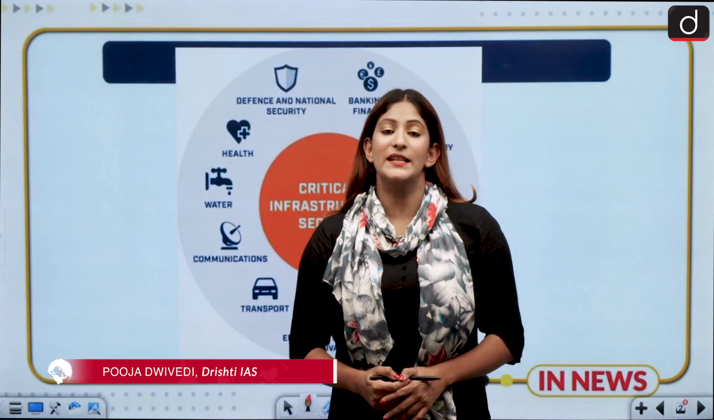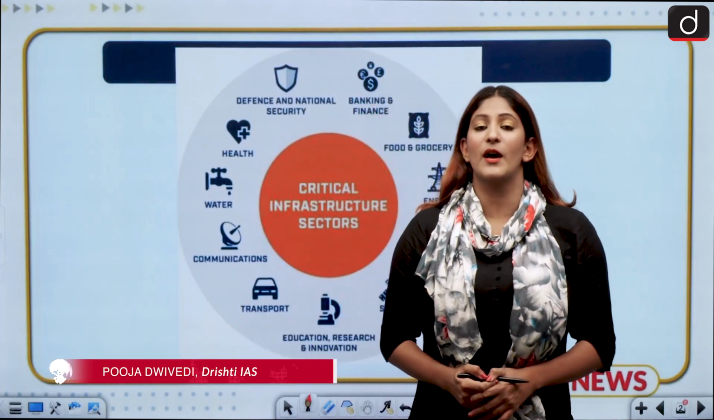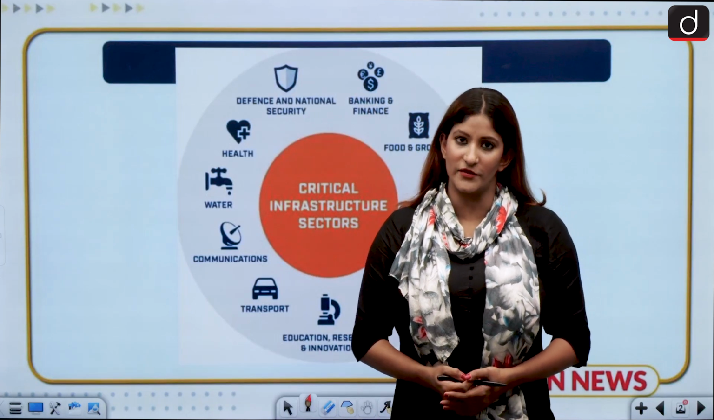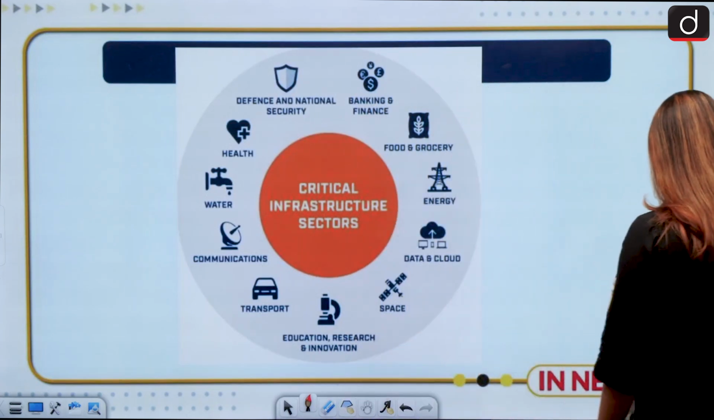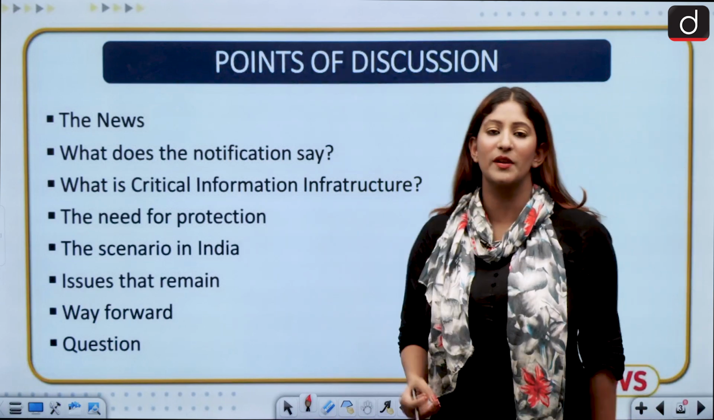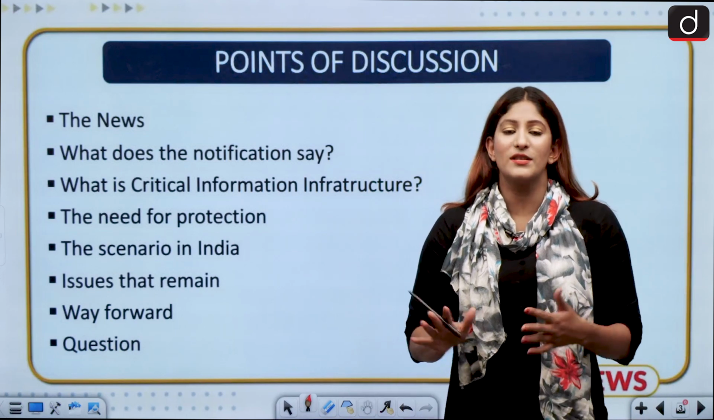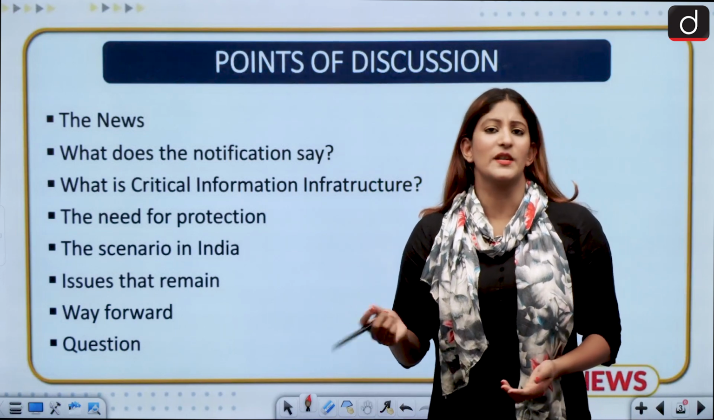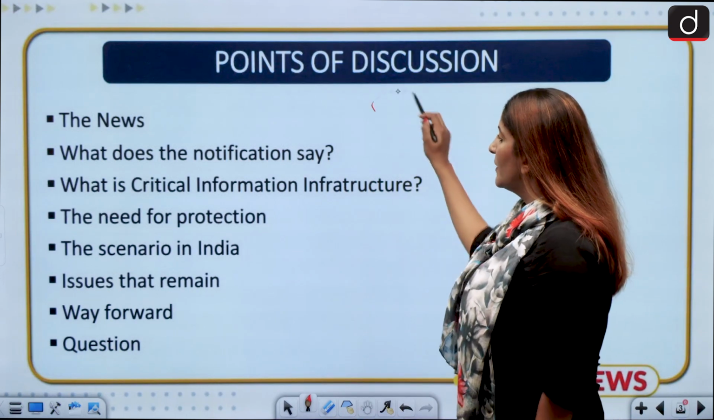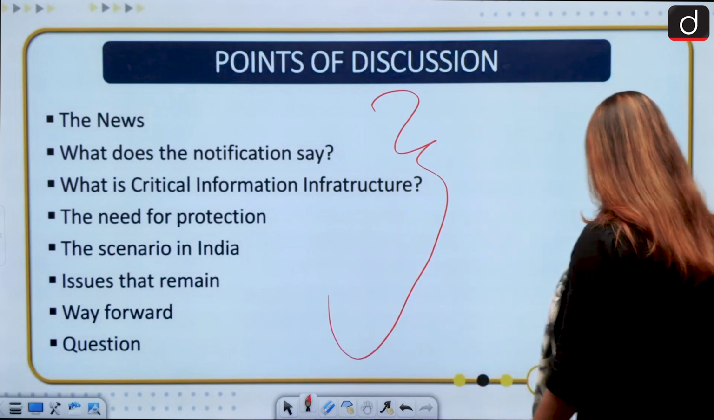I am Pooja, and in this segment today we are going to analyze critical information infrastructure. Now this topic is of extreme significance from the perspective of prelims and from the perspective of mains. GS mains paper 3 is the main one, and of course it can have a spanning impact over GS mains paper 2 as well. So these are the many topics that we are going to discuss. Let us start with the news.